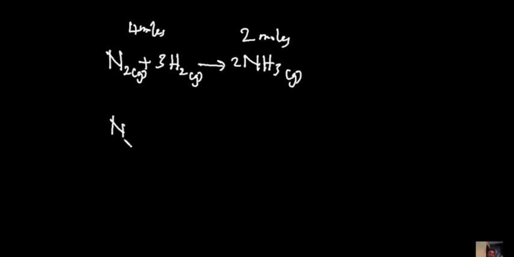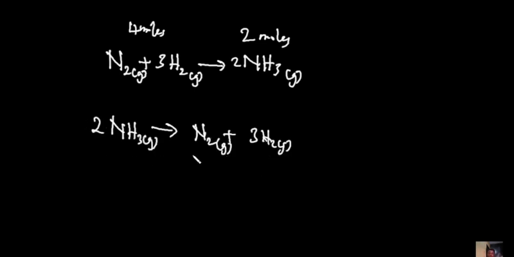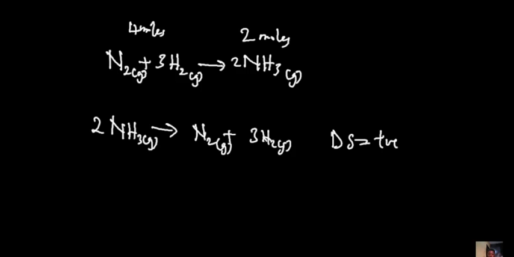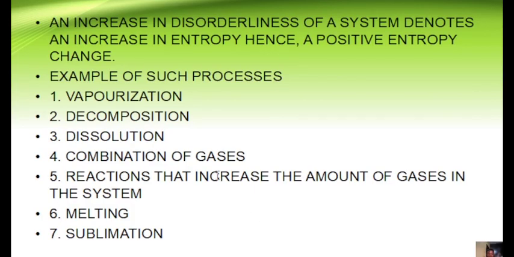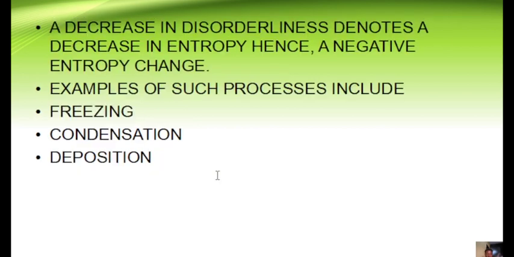So if I reverse this process and then have 2NH3 going to N2 plus 3H2, this is a gas, this is a gas, and this also is a gas, balancing 2. If you have this process now, you will notice that breaking down ammonia to form nitrogen and hydrogen would have a positive entropy change. Basically that's that. Okay, having said that, we move ahead to the next concept. Now, the other example of something that would lead to a positive entropy change is melting and sublimation. Anything that has to do with breaking down into simpler forms increases disorderliness, hence increasing the entropy.